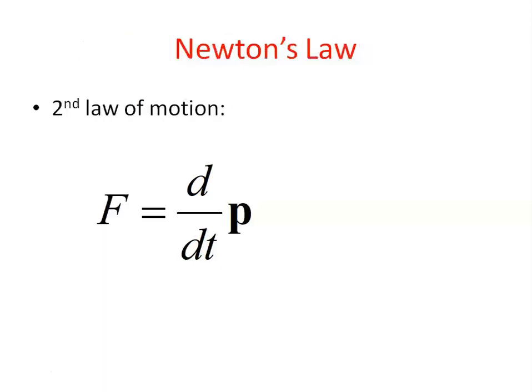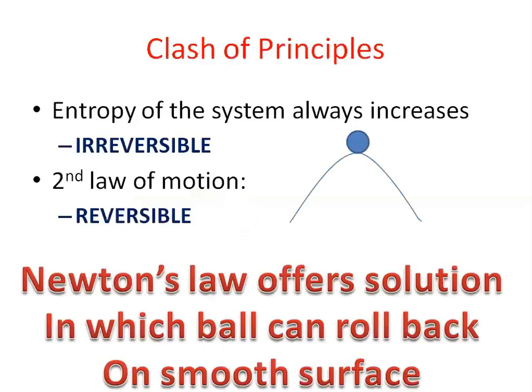The second law of motion, Newton's second law, says the rate of change of momentum is force. And if we study the possible solutions of a ball sliding on a curved path, we can have two solutions. It can either fall in one direction or in the other direction.